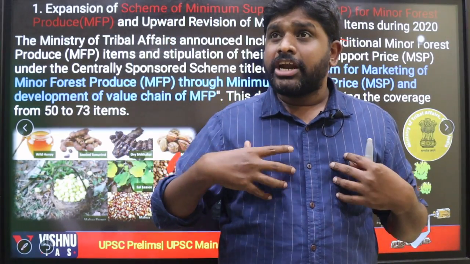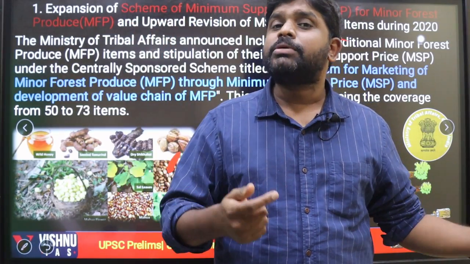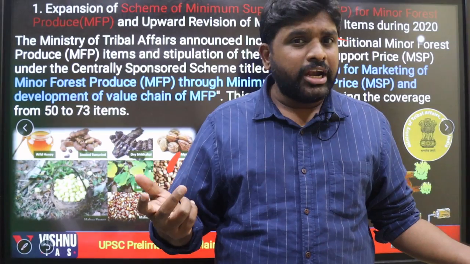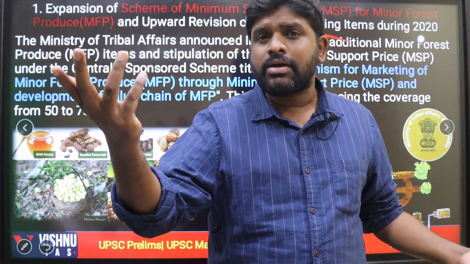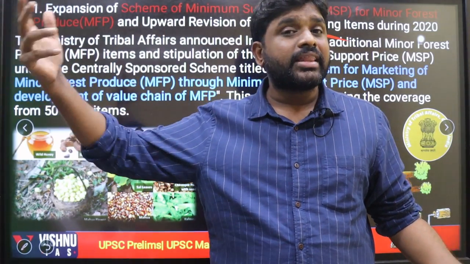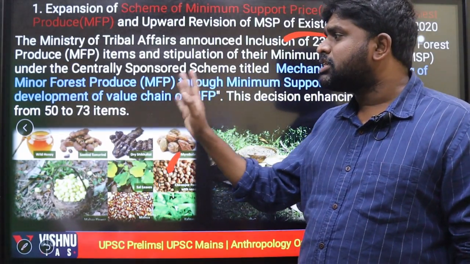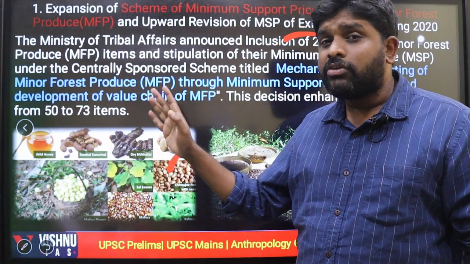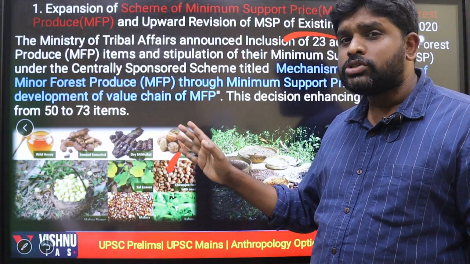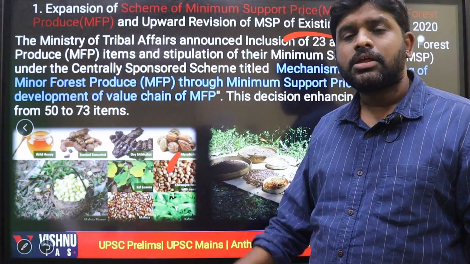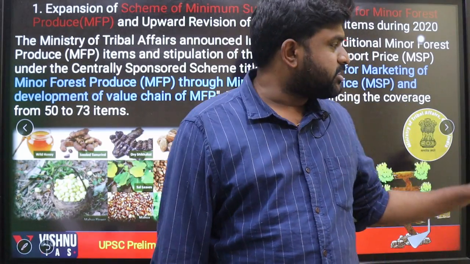So the government is ready to buy that minor forest produce at this minimum support price. It is voluntary. If they wish, they can sell it to the government, or else they can go to the open market and sell their goods. But from a prelims point of view, this is one scheme: 23 more minor forest produces got minimum support price. This is the first scheme.